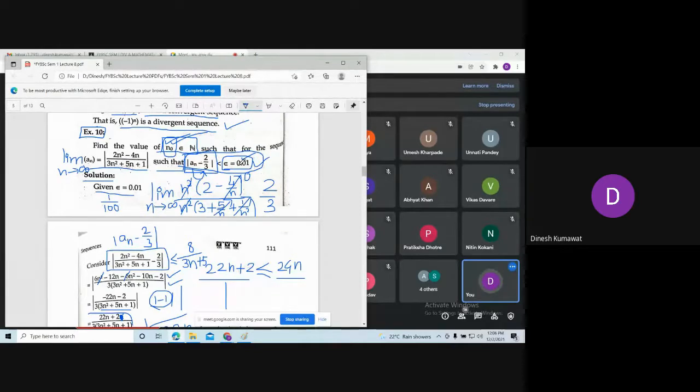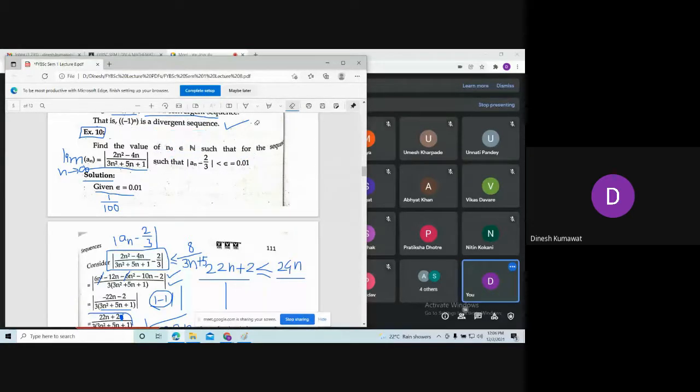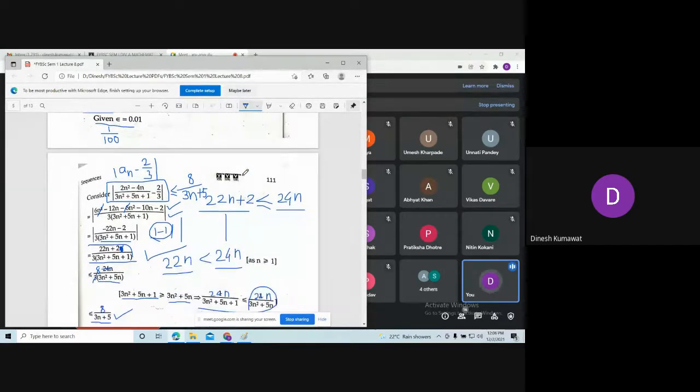Is it or not? Yes, sir. So this is given to us. Okay, let me rub this so that you are able to see it. So here you can see this modulus is strictly less than epsilon and the value of epsilon is 0.01. So this number 8/(3n + 5) is strictly less than 0.01.